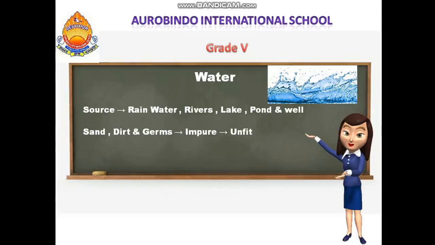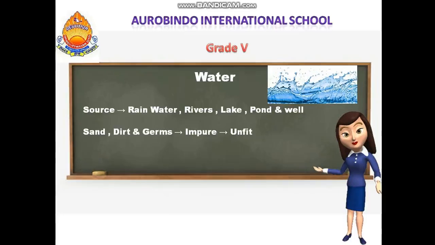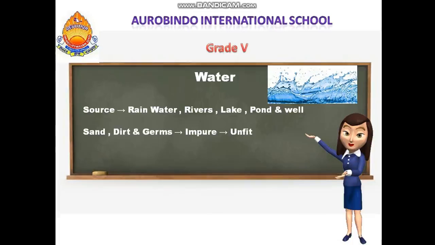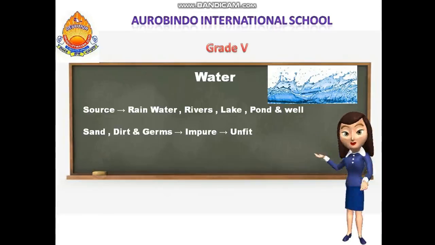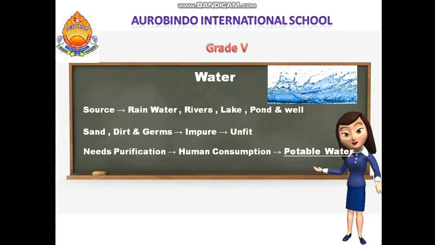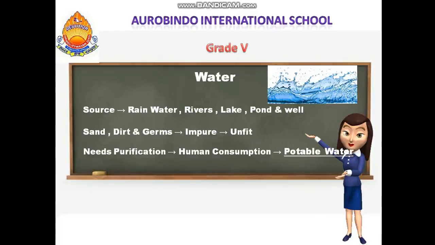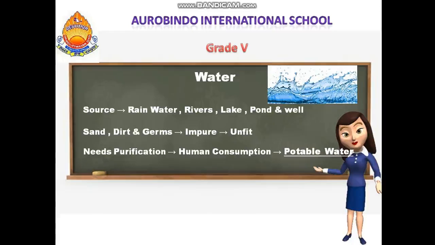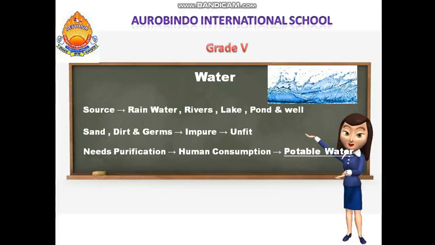Water from these sources contains substances such as dust, dirt and germs which make the water impure and not fit for use. When we get water from rivers, lakes and ponds, do we get pure water, children? No, it will always be impure. Water has to be purified for human use. If we need water for human use, we have to purify water.